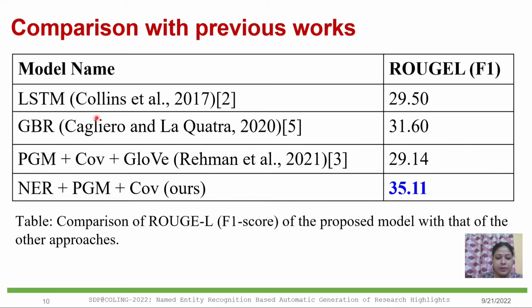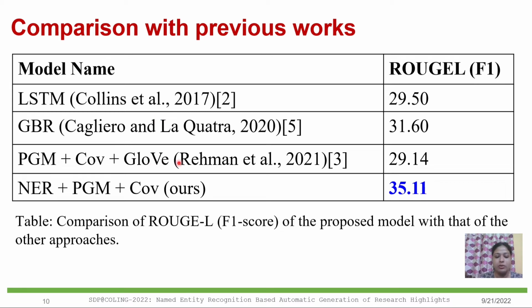This table compares the performance of our proposed approach with other competitive baselines in the literature on the CS-PubSum dataset in terms of ROUGE F1 score. A supervised machine learning approach is proposed by Collins et al. to identify relevant highlights from the full text of a paper using a binary classifier. Instead of a simple binary classification of sentences, highlights or not, Cagliero and La Quatra used a multivariate regression method to select the top K most relevant sentences as research highlights.